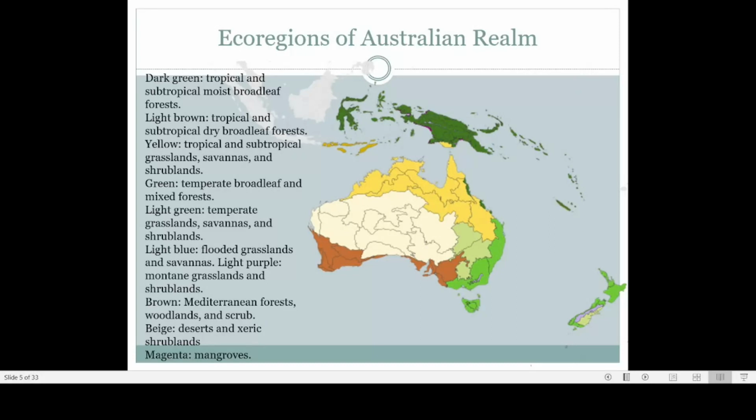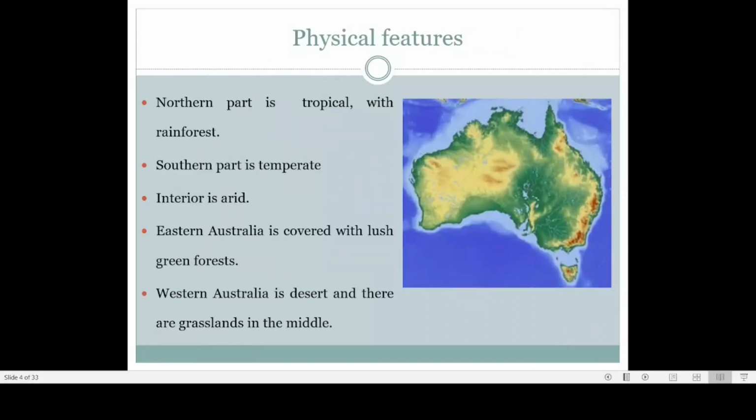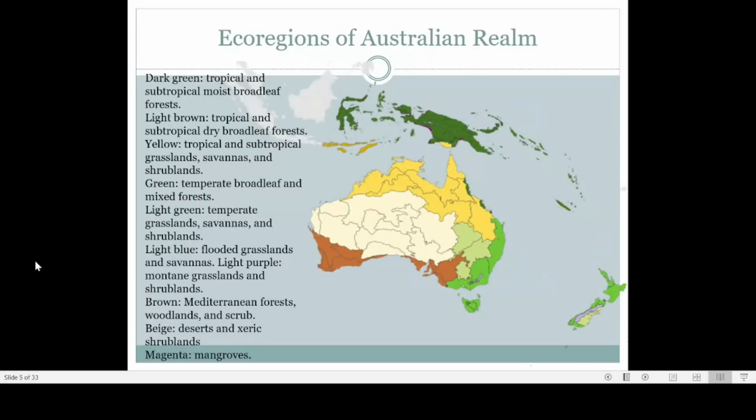So we can see that a large portion of Australia is actually formed of desert. Then if you take Eastern Australia, it is covered with a lush green forest. Here you can see that this is Eastern Australia. So here it is green, mostly lush green forest. Now if you look at that, here there are a lot of major cities.